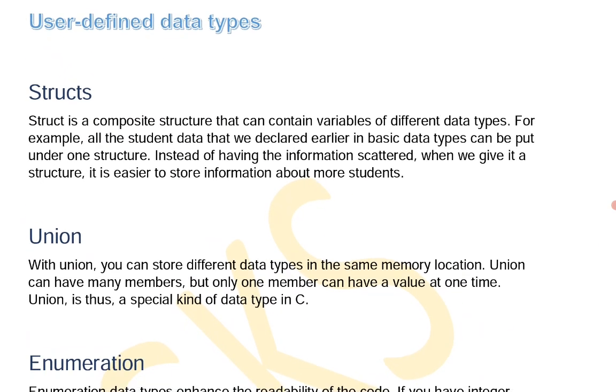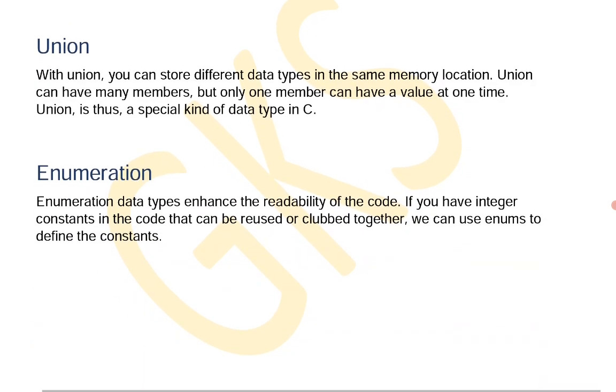And union, what is union? Union is generally used to store different data items in the same memory location. The definition of a union is the same as that of a structure, but the difference is that in structures the memory locations are different, whereas in unions the same memory location is used for all the items.